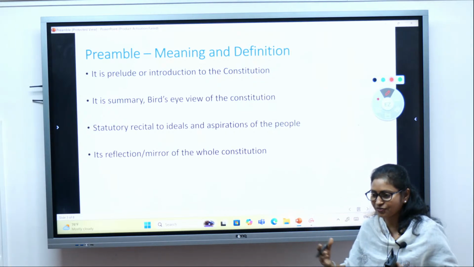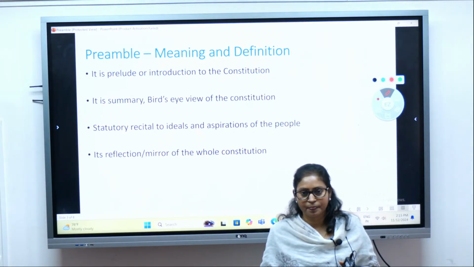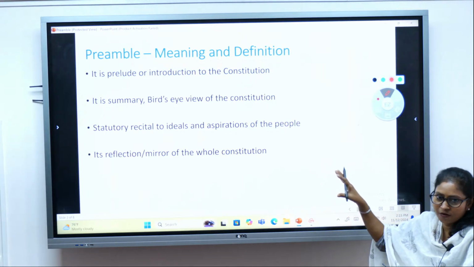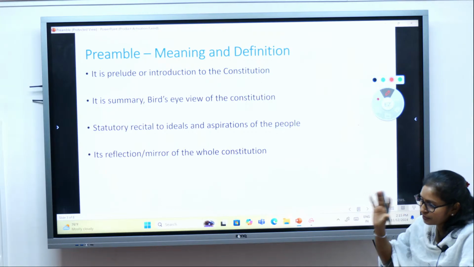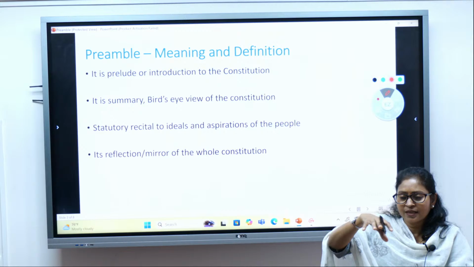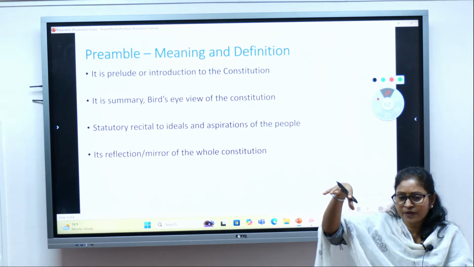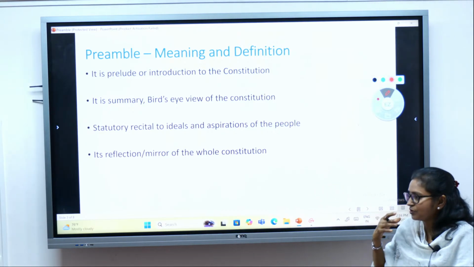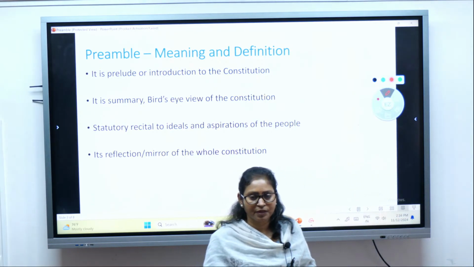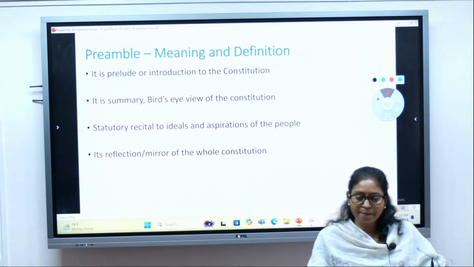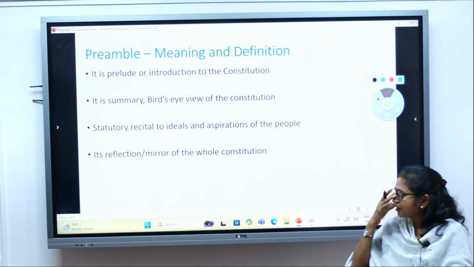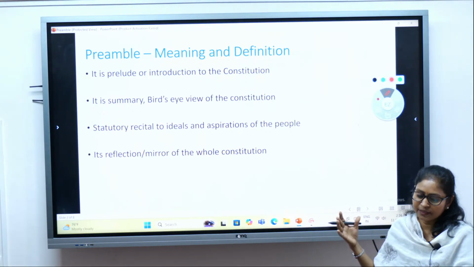So it is a reflection. It is the mirror of the Indian constitution. I hope you got the clarity on the meaning of the preamble: it is a prelude, like an introductory session, a summary, a bird's eye view. It is the statutory recital of the ideals and aspirations of the people, because the preamble contains those ideals and aspirations. It is the reflection and mirror of the Indian constitution.